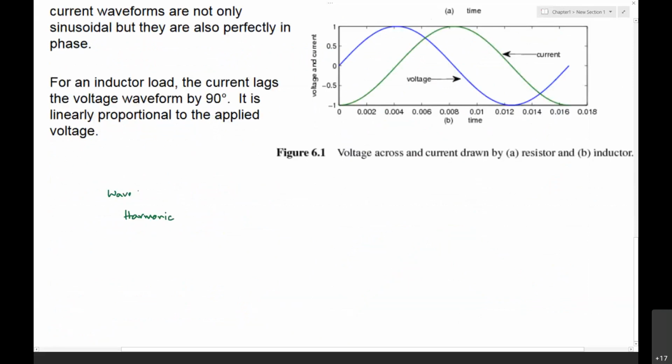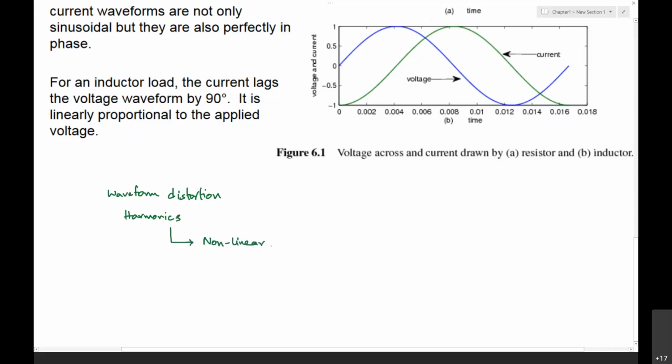Generally, harmonics will exist in a system because of a nonlinear load.